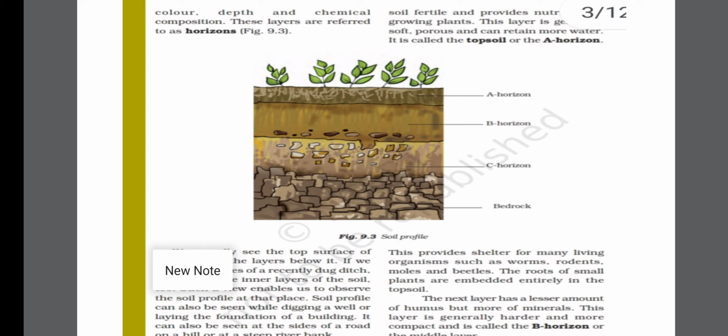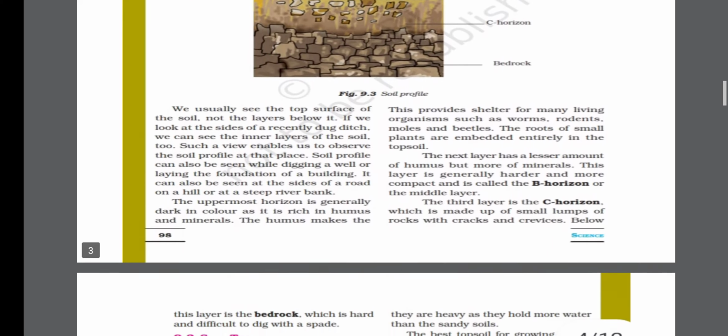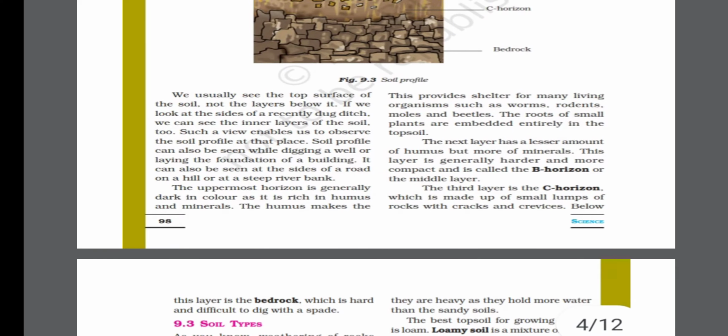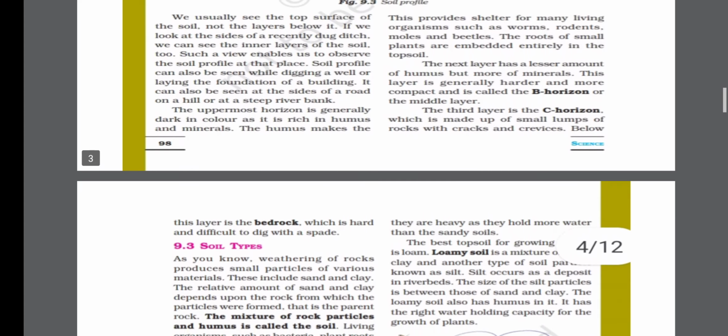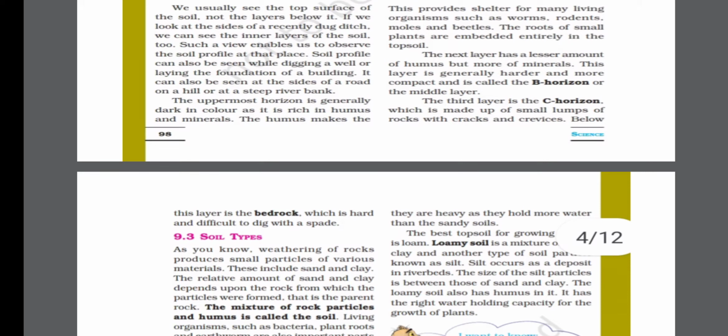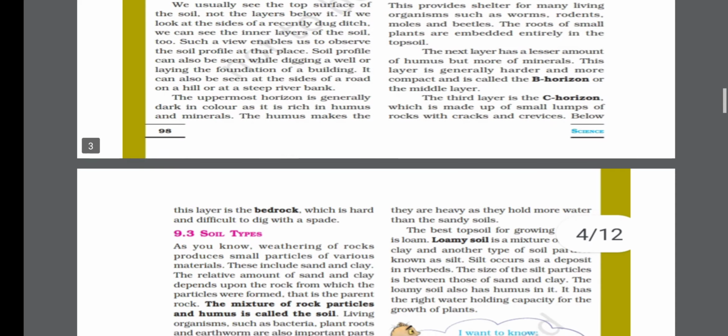Next is B horizon. This is the next layer of soil profile. It has less humus, more minerals, and it is harder and more compact. The third layer is the C horizon, which is made up of small lumps and rocks. And below the C horizon is bedrock, which is hard, very difficult to dig with a spade. So this is all about the soil profile.